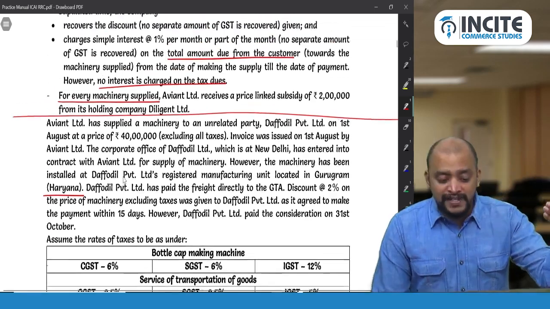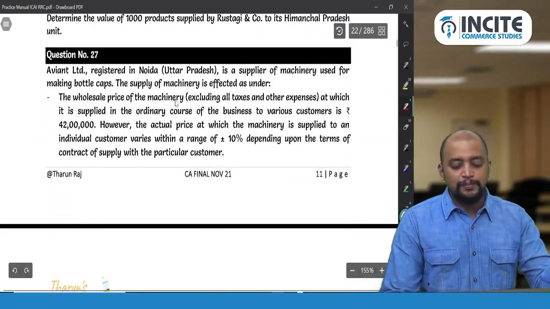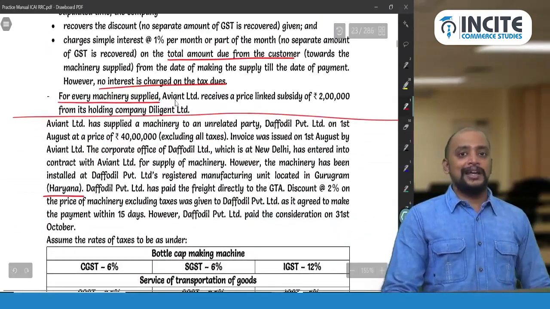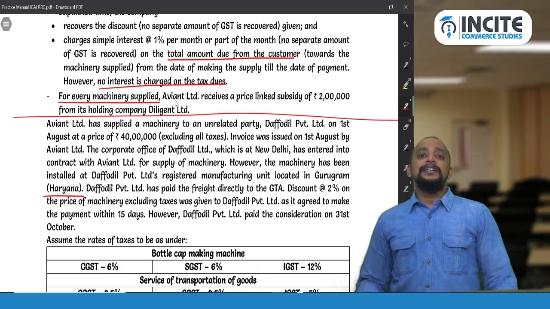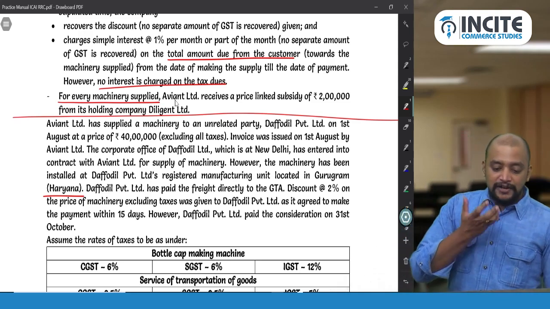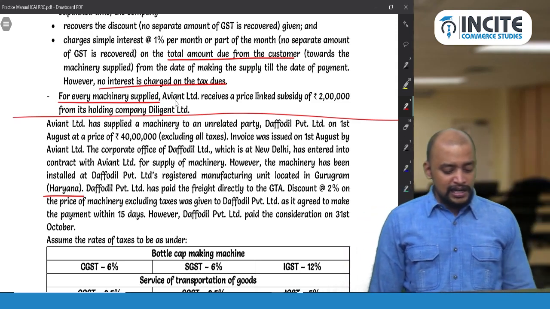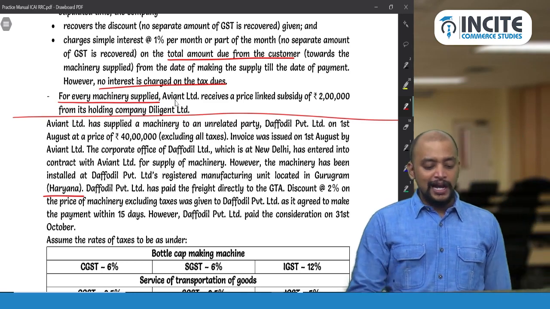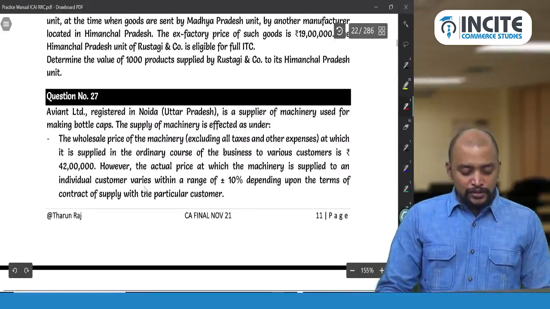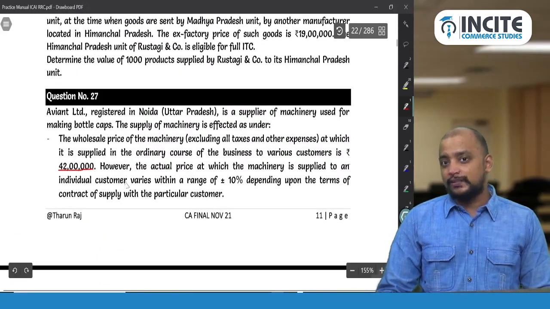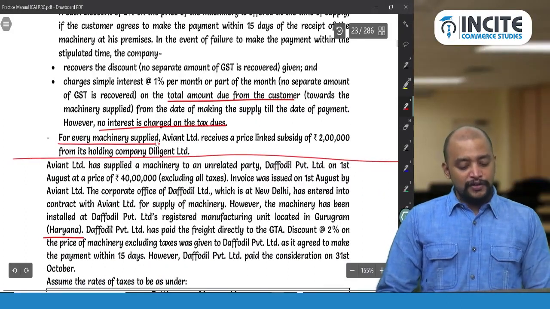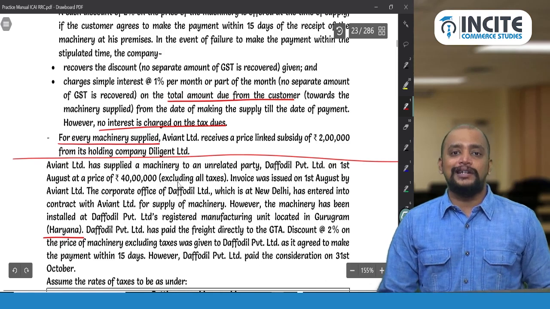and the location of supplier is, where is the location of supplier? Uttar Pradesh. And where the location of supplier is Uttar Pradesh and place of supply is Haryana, therefore it is an interstate supply chargeable to IGST. So like that, okay. So therefore this transaction is chargeable to IGST, that 40 lakhs, okay. And thereafter 40 lakhs will be taken as the price. But what mistake that students will generally do is that they will take 42 lakhs as the price. Now 42 lakhs is the usual price, but what is the price at which they charge it to this customer? 40 lakhs. So that will be taken and excluding all taxes, okay.